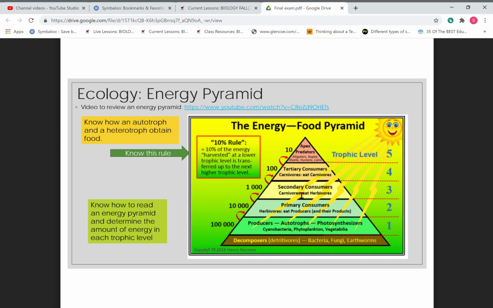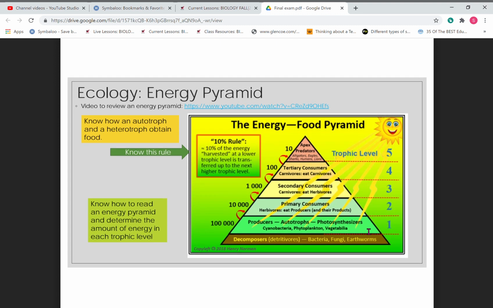Then as the secondary consumers consume the primaries, you lose another 10%, which gives you 1,000. And as the tertiary consume the secondary, you lose another 10%, which gives you 100 kilocalories for the fourth trophic level. And then again, you lose 10% for the apex predators, which gives them 10 kilocalories.